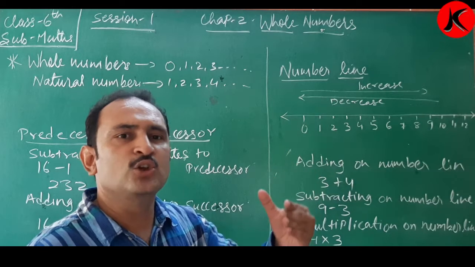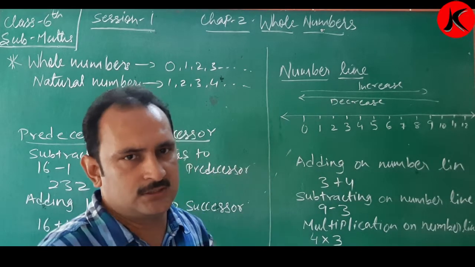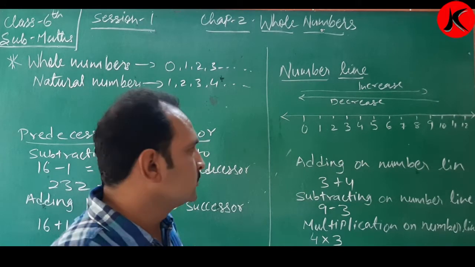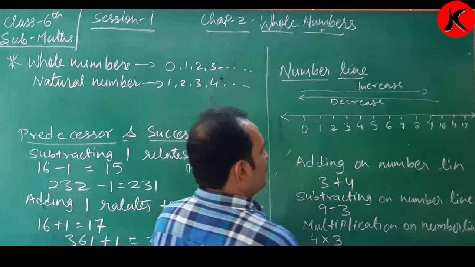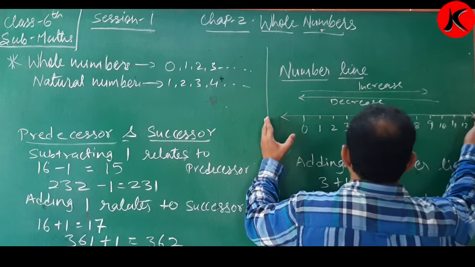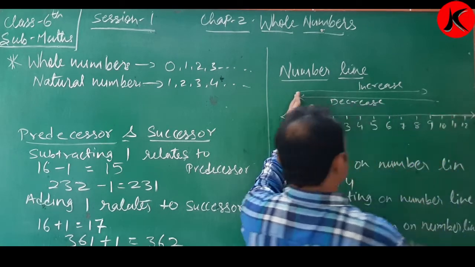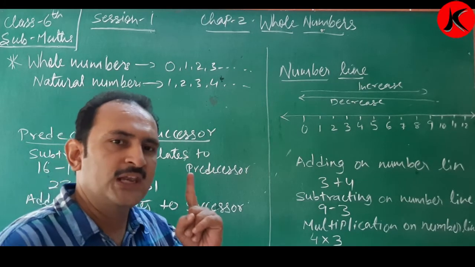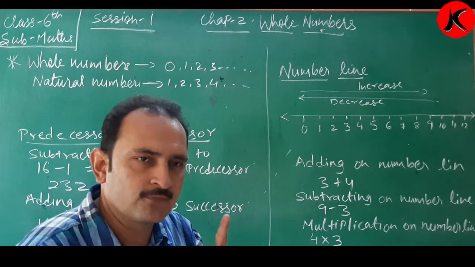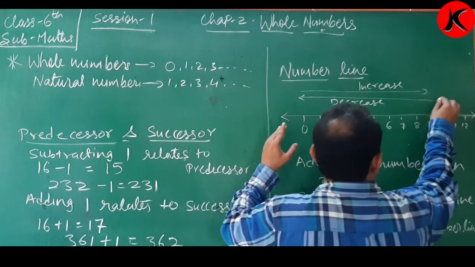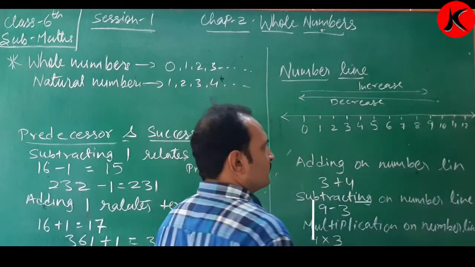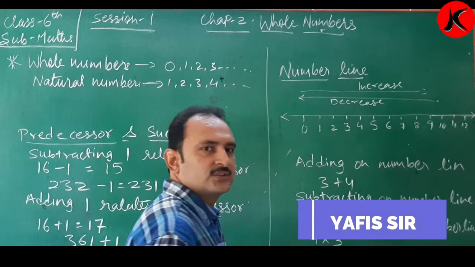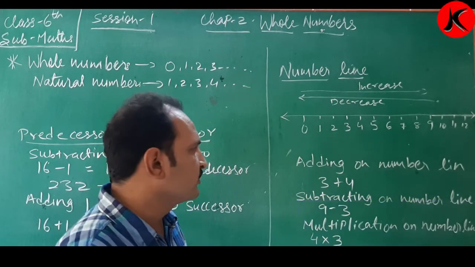The same way, if I go from right to left, the value keeps on decreasing. Clear, children? Up to this much.